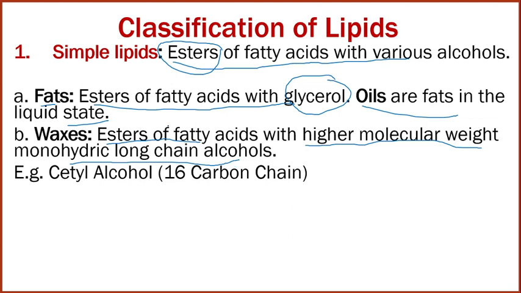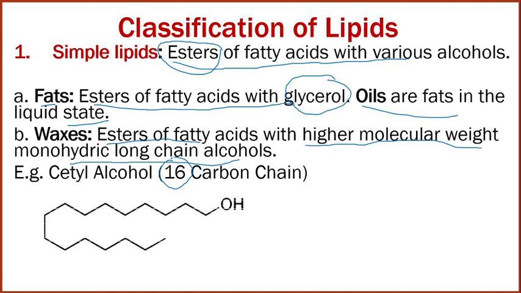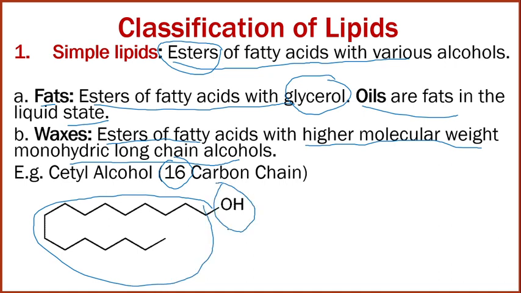Monohydric means a single hydroxyl group is present, which is why it is called a high molecular weight monohydric long chain alcohol. An example is cetyl alcohol. It contains a 16 carbon chain, and this is the structure of cetyl alcohol. A total of 16 carbons are there with one hydroxy group, so it is called a monohydric high molecular weight long chain alcohol. So this is about simple lipid.